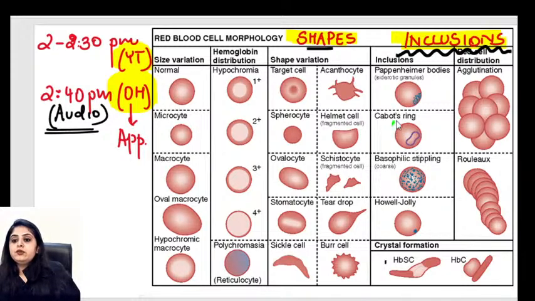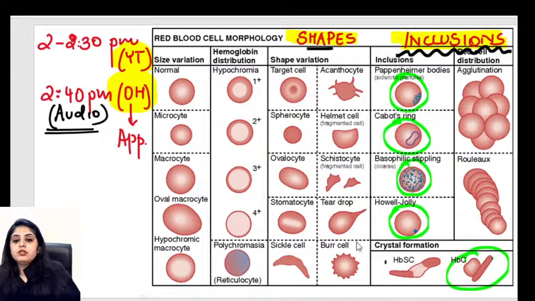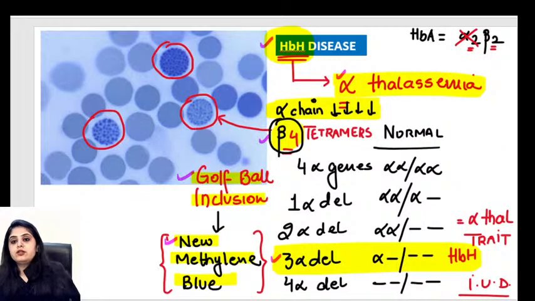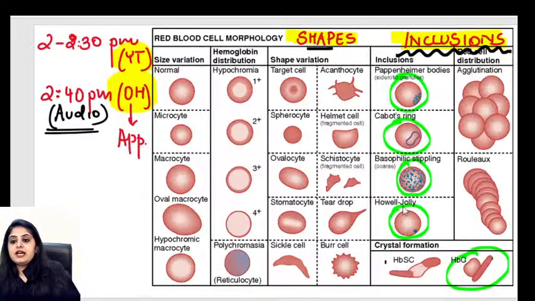So quickly, if you see a ring-like structure, that happens to be a Cabot ring. If you see multiple dots, that happens to be Pappenheimer iron bodies. If you get to see a single blue color dot, that is Howell-Jolly bodies. If you see stippling all around, that is basophilic stippling. If you see the presence of these kinds of inclusions, the hemoglobin inclusions, that is hemoglobin C disease. And if you see the golf ball kind of inclusions, that is hemoglobin H disease. So that is the plan that we had for today, and all the inclusions are done.